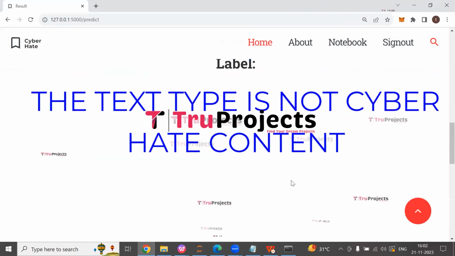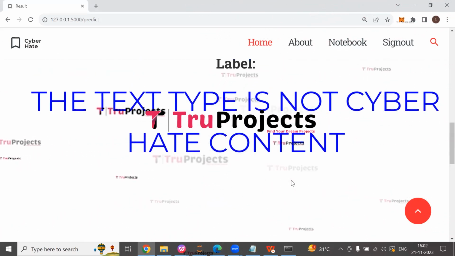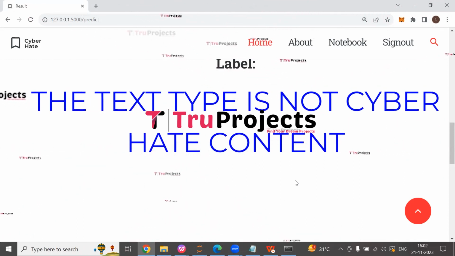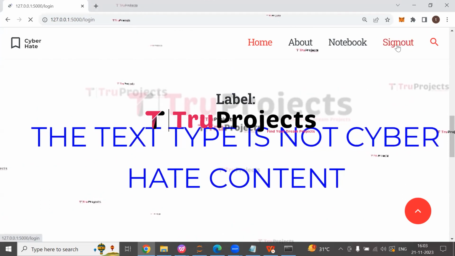So in this way, just by entering the message, we can predict whether the text type is cyber hate content or not. Now click on sign out button.